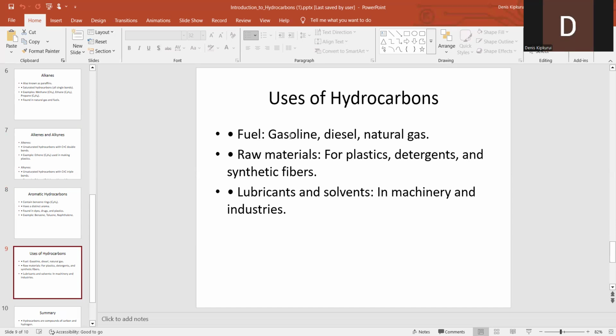Another thing. Felix, try again. One use of hydrocarbon is it is used as lubricant and solvents in machineries. Wow, that's good. It is used as a lubricant and solvent in machines. A lubricant is something lubricating, like oil. So they are mostly used as lubricants and solvents in industries.